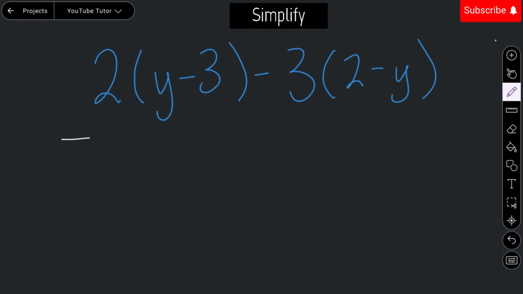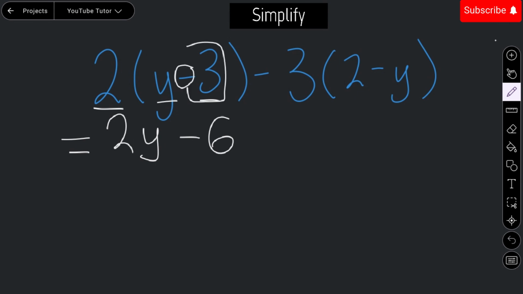So we have 2 times y giving us 2y, and 2 times 3 giving us 6. I took the negative sign because that is the sign attached with this 3. Now we move on to this part. So we have negative here.